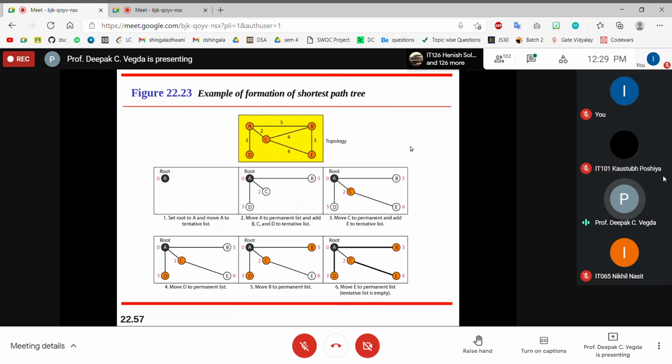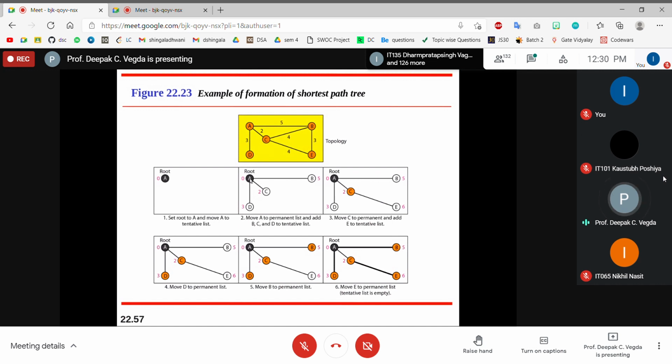If I look at the topology, I can forward the packet to B, to C, and I can directly connect to D, so I will have B, C, and D in my tentative list. I have three ways to move, but I have not fixed the tree yet. So actually you are generating the shortest path tree. These three are in the tentative list, and I will put A in the permanent list.